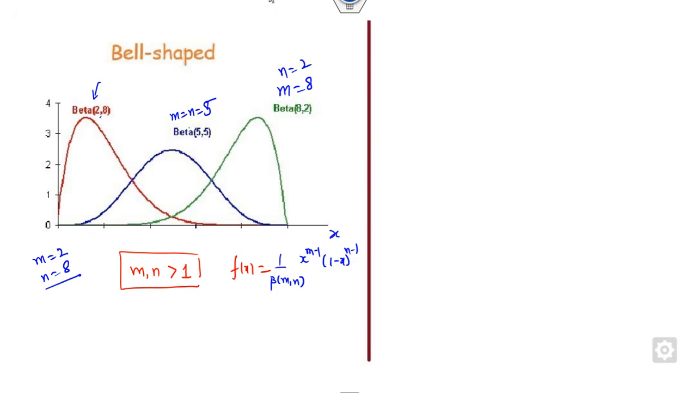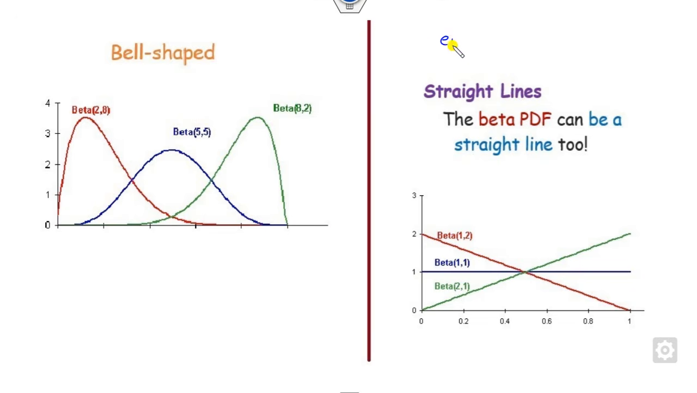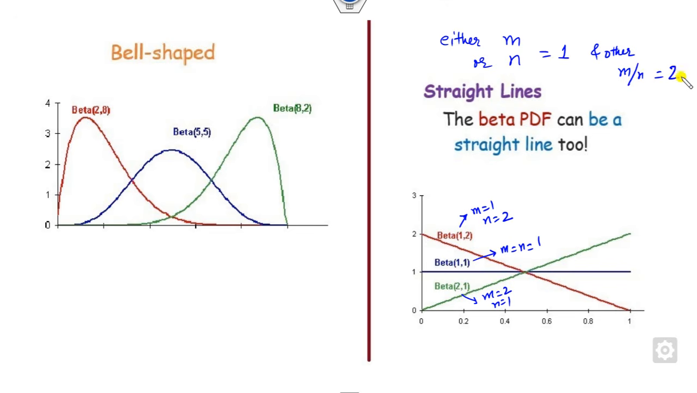On the other hand, if you consider either M or N as 1, at least one of them considered as 1, look at that. In this case, I consider M as 1 and N as 2. You can see M and N both are 1 in one case. In another case, M is 2 and N is 1. So one of the parameters is 1 and the other is 2. So the graph will be a straight line.